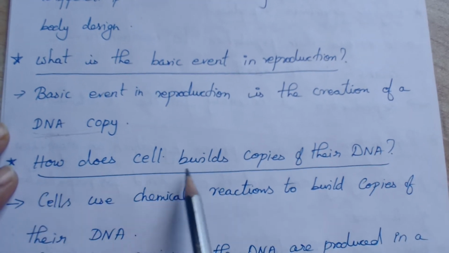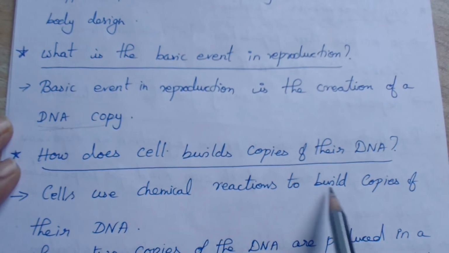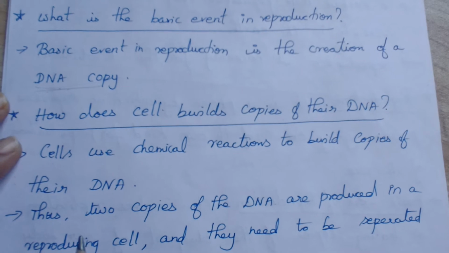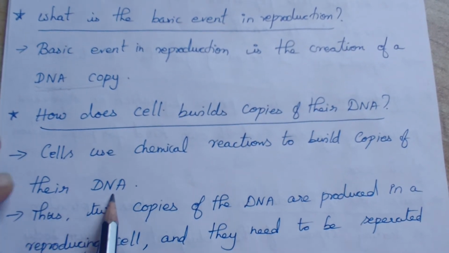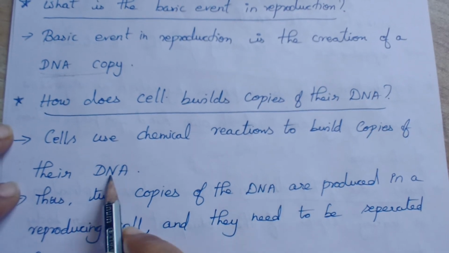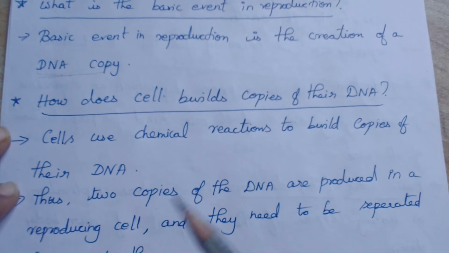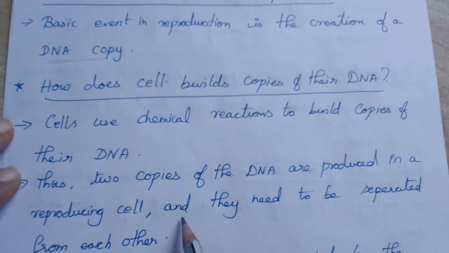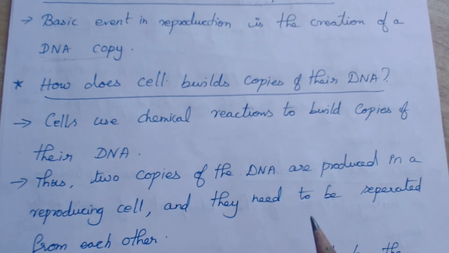How do cells build copies of their DNA? Cells use chemical reactions to build copies of their DNA. Protein is a chemical, right? So it uses some chemical reaction to build copies of their DNA. Making a copy means it is going to produce another DNA of the same kind, right? Thus two copies of the DNA are produced in a reproducing cell.